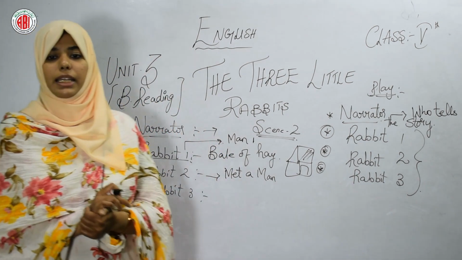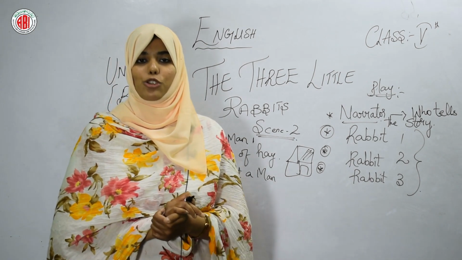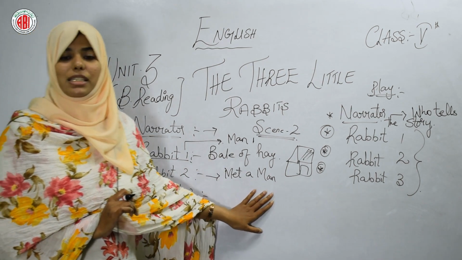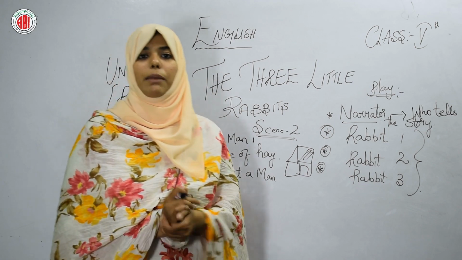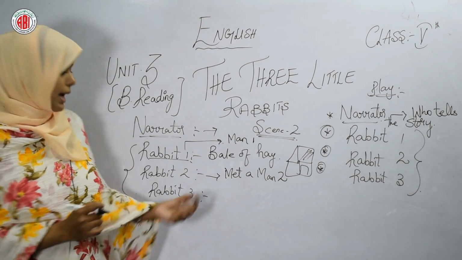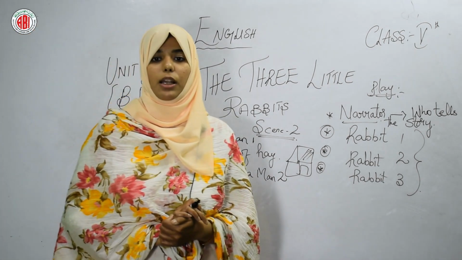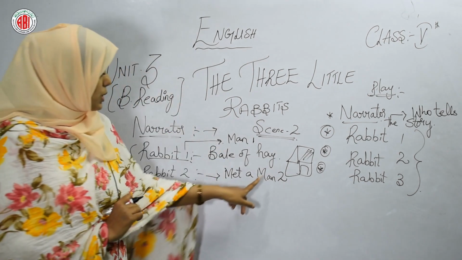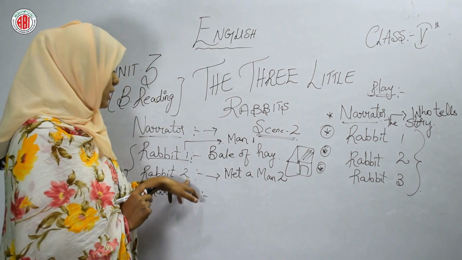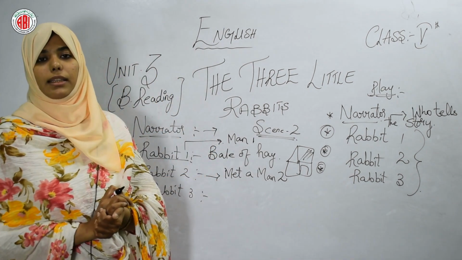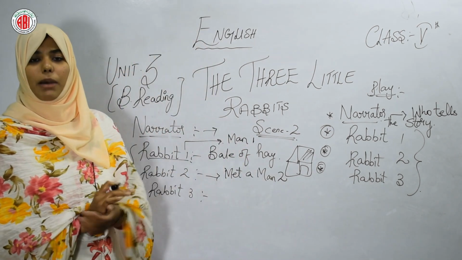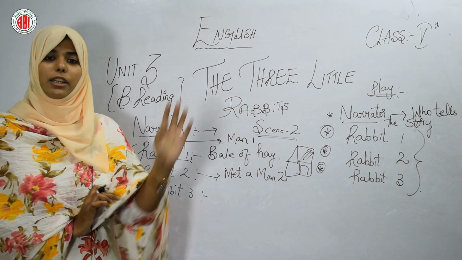So rabbit 2 said, hello mama, please give me those sticks to build my house. So rabbit 2 said to this man, mama, please give me those bundle of sticks. Why? Because he also wants to build a house. Man 2 said to rabbit 2, here you are little one. Thank you mama. Goodbye. Who is man 2? What did he do? He has given the bundle of sticks to rabbit 2. So the rabbit said thank you mama and goodbye. Man 2 also said okay goodbye.